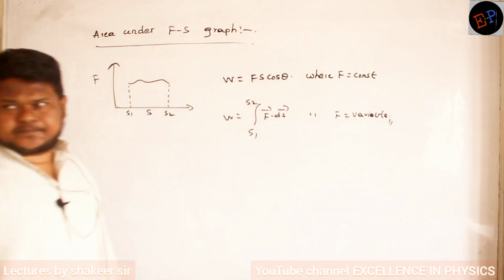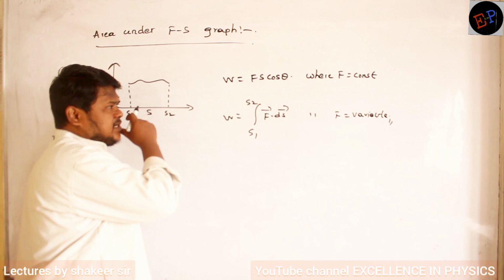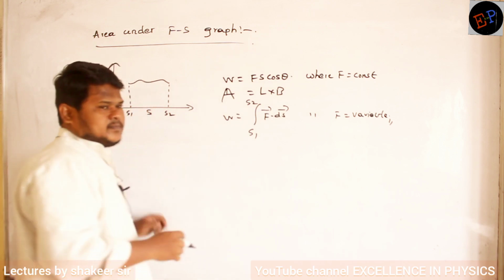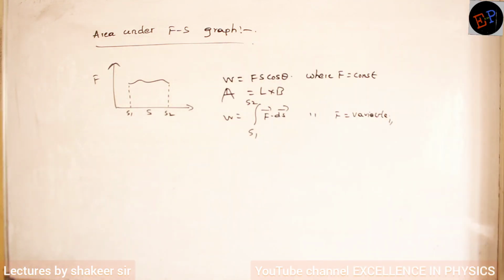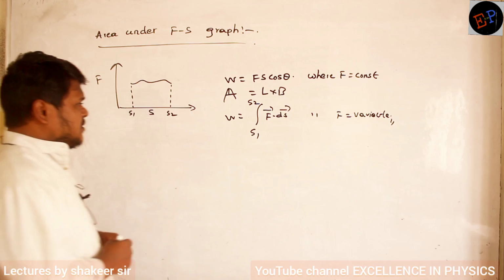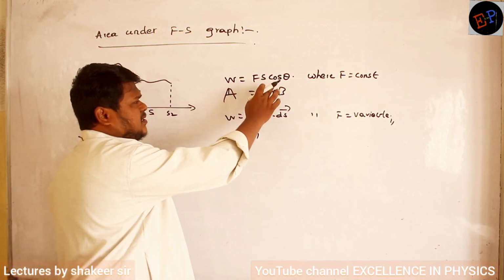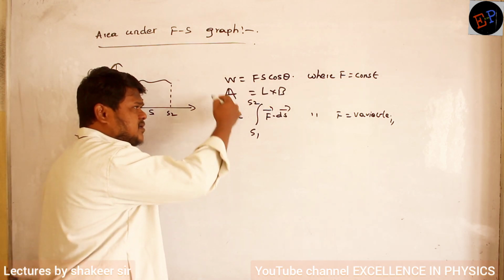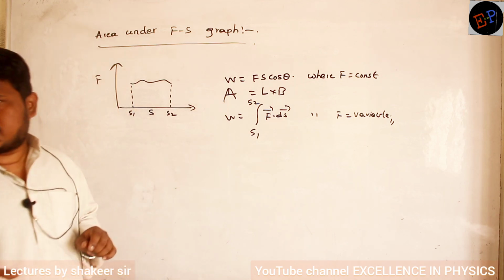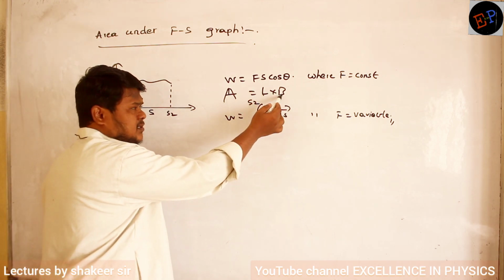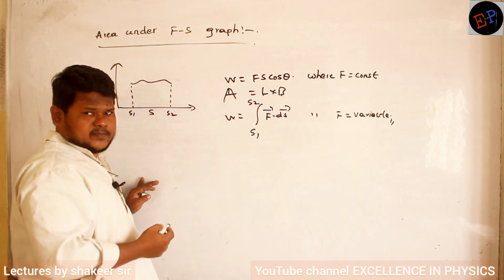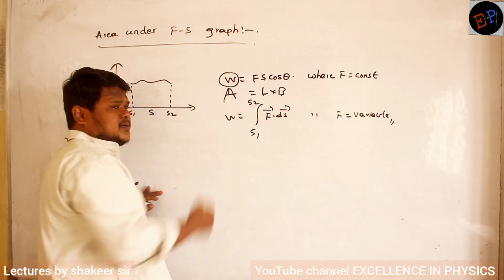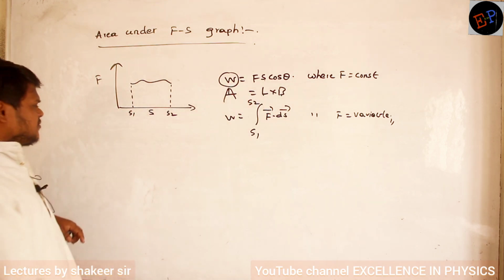Now this equation is looking like area is equal to length into breadth. Whenever you see equations of this format, as we already discussed many times, if you take the area under length and breadth, it will give the parameter which is present on the left hand side. It means if you take the area of the graph under force and displacement, then you will get the work done. That's it.